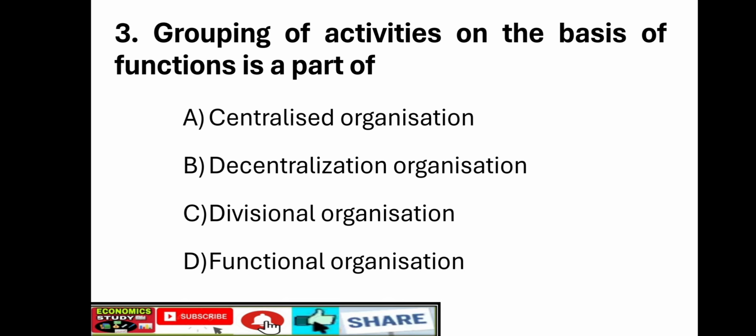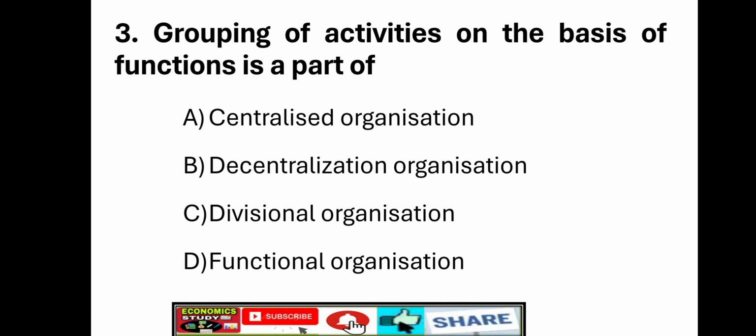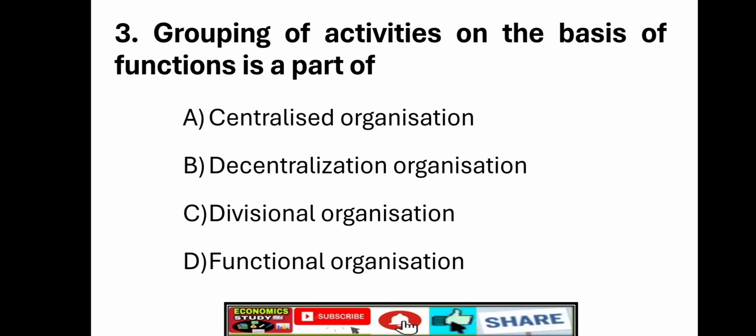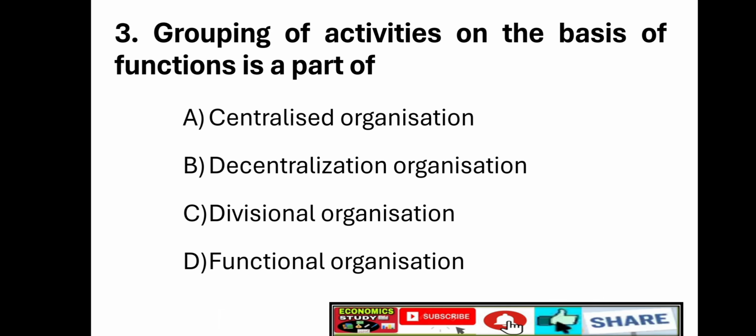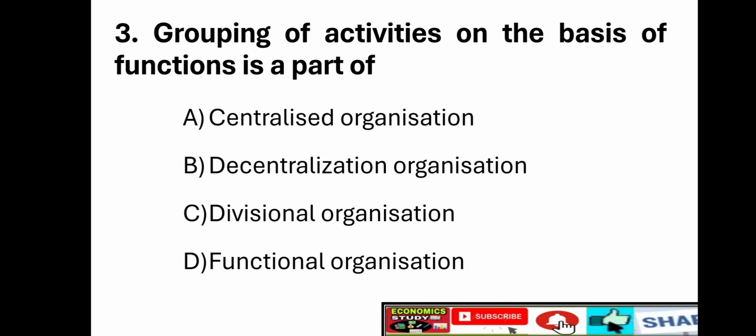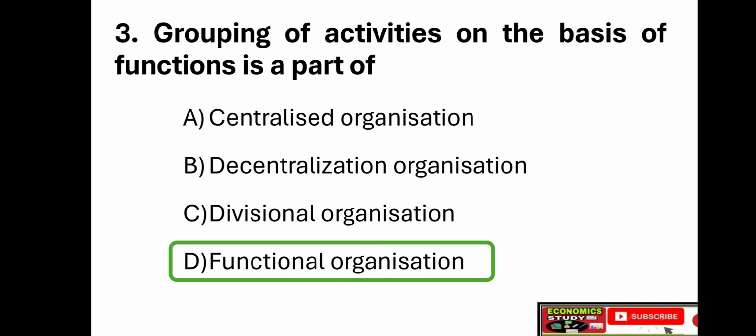Next question, third question. Grouping of activities on the basis of functions is a part of option A, centralized organization, option B, decentralized organization, option C, divisional organization, option D, functional organization. Right answer is option D, functional organization.